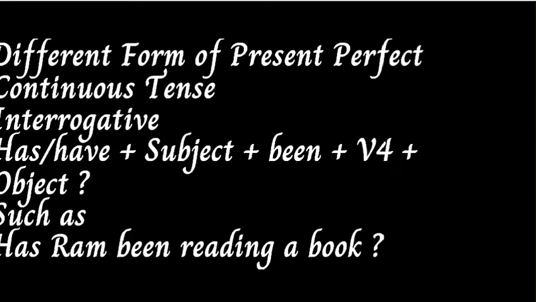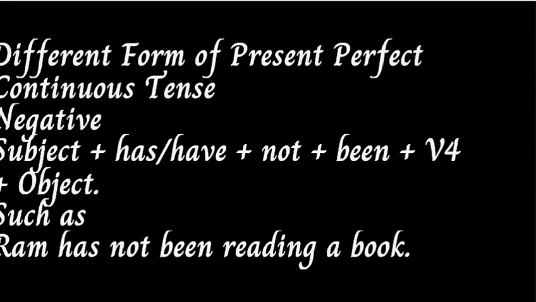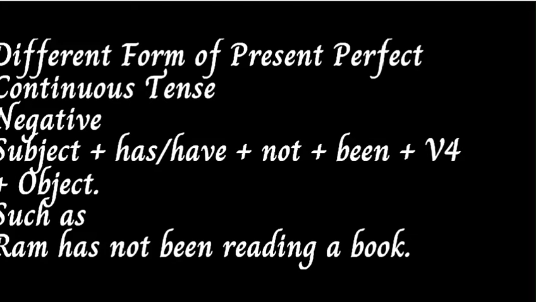Let us discuss the next structure of present perfect continuous tense, which is also known as the negative structure of present perfect continuous tense. The structure is in this way: subject plus has or have, any one of these two. After that we put not, plus been plus the fourth form of the verb plus object. An example is: Ram has not been reading a book. So this is the negative structure of the present perfect continuous tense.